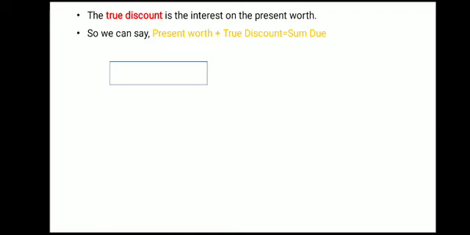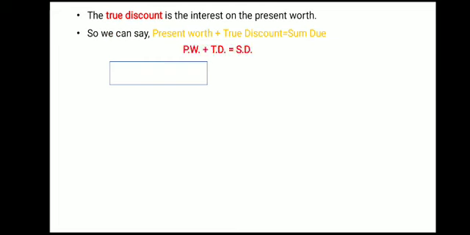Now, how is that true discount calculated? It is the interest on the present worth. True discount is the interest on the present worth. We get an important relationship here. If you see on the slide, what is that relation? Present worth plus true discount is equal to sum due.